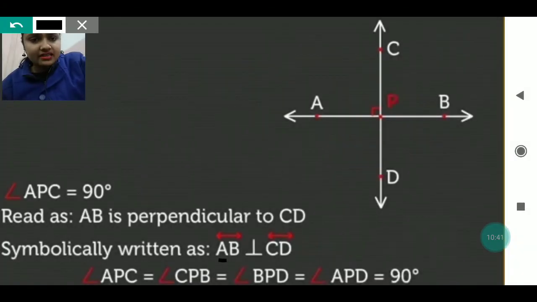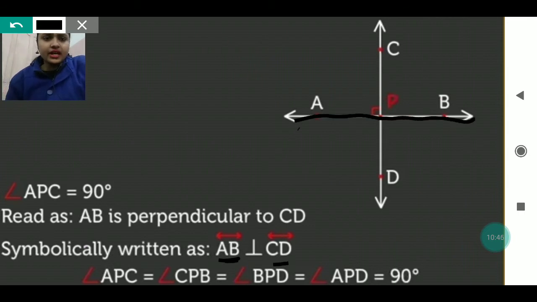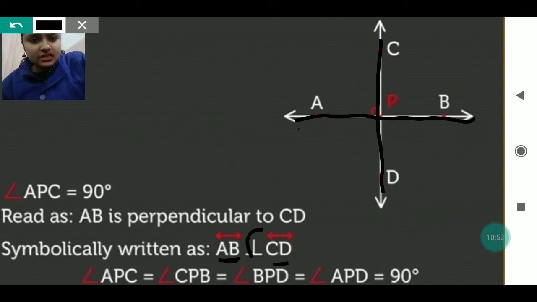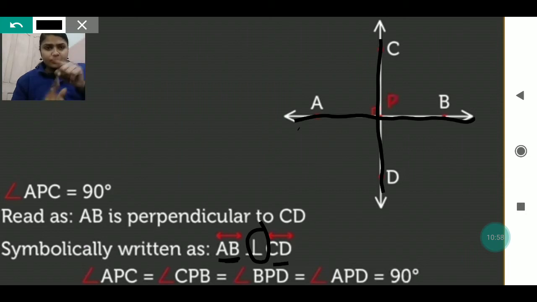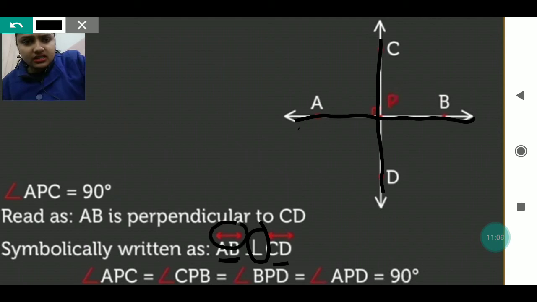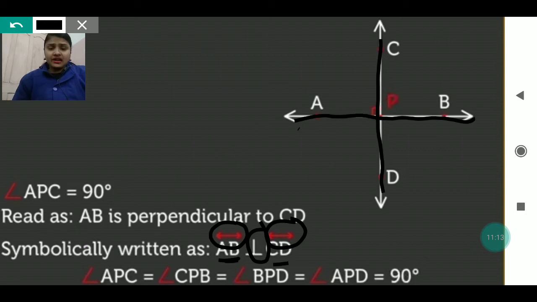You can see the parallel lines here: this line AB is parallel to this CD. They have equal length, and we can say this is perpendicular. It is written AB is perpendicular to CD, meaning the complete line AB is perpendicular to the line CD. And the arrow given here shows that they are parallel lines too, because this is the symbol of that.